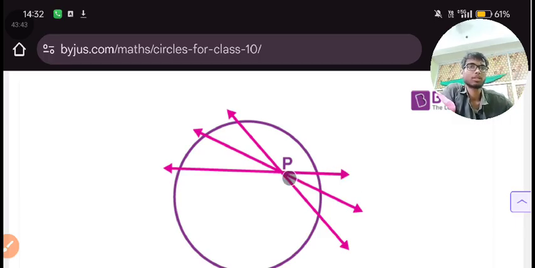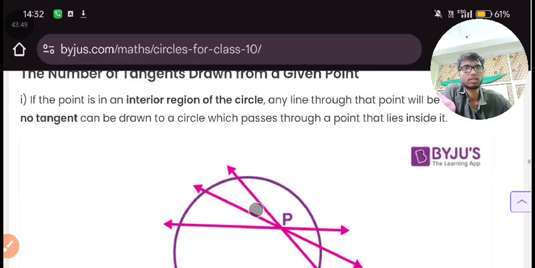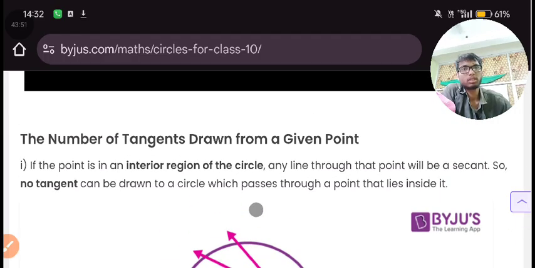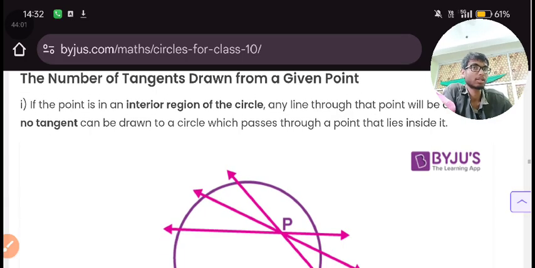It is giving you infinity. If the point is in the interior region of the circle, any line through that point will be a secant. So no tangent can be drawn to the circle.